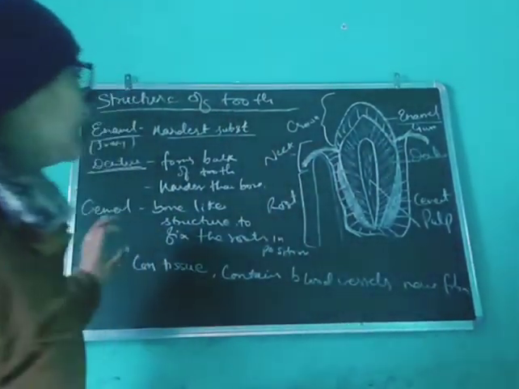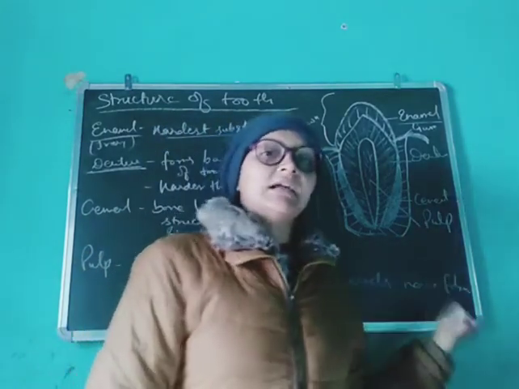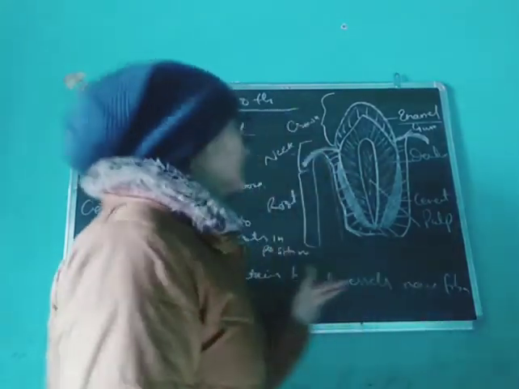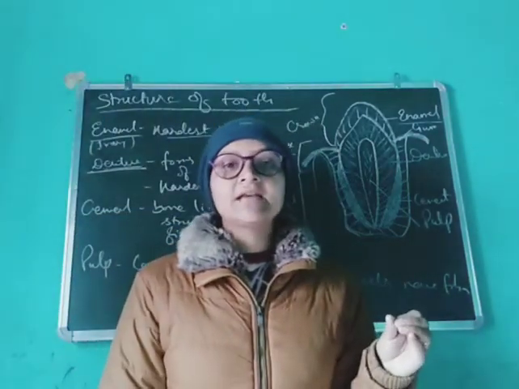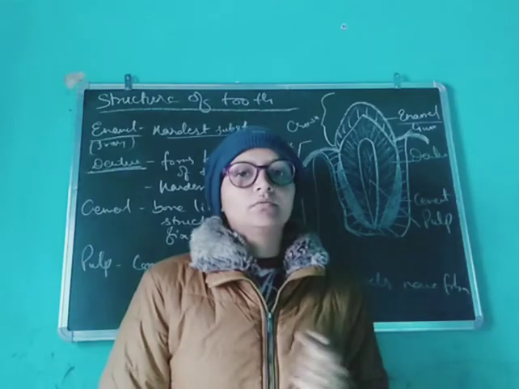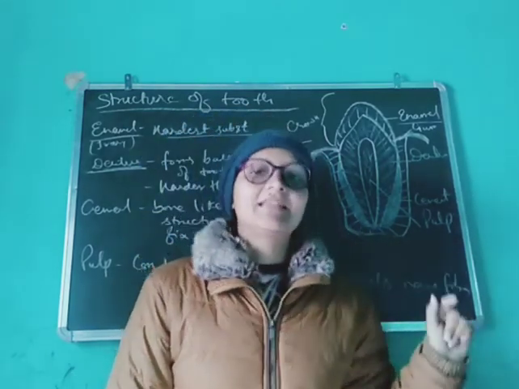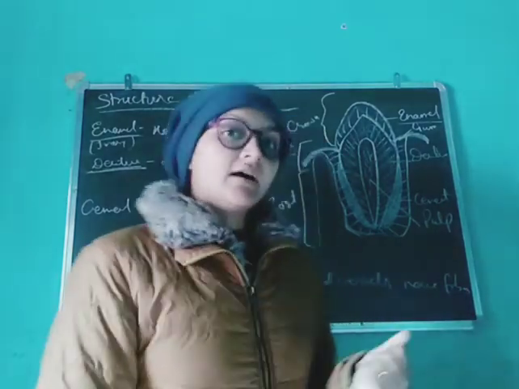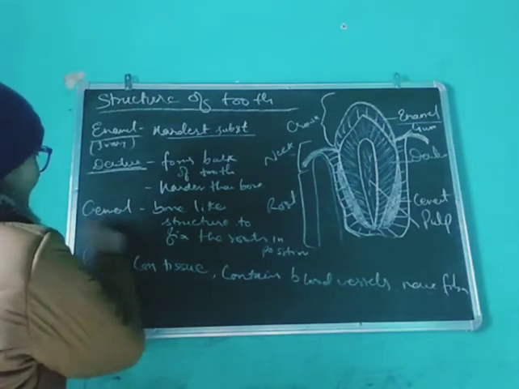Dentine forms the bulk of the tooth, which means most of the tooth is dentine. It is also hard. It is harder than bone, but not harder than enamel. Less than enamel, but more than bones.